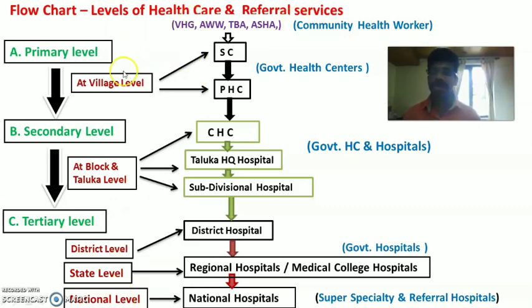So at village level, healthcare services are provided by community health workers like the village health guide, Anganwadi worker, traditional birth attendant, Asha workers, etc. Then people will avail the services from the sub-centers and primary health centers, all primary level of health care. Then from the primary health center or sub-center, the patient is referred to the secondary level for secondary level of health care, that is the CHC, community health center. Then Taluka headquarters hospital and subdivisional hospitals, where people can avail secondary level of health care, that is at block level and Taluka level.